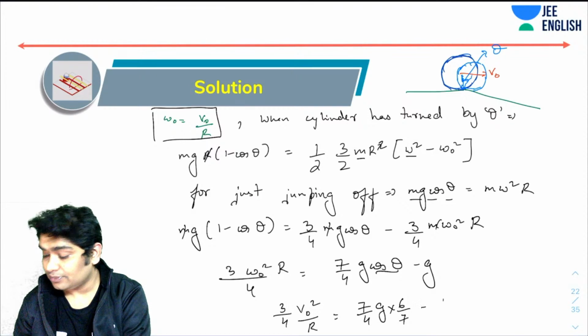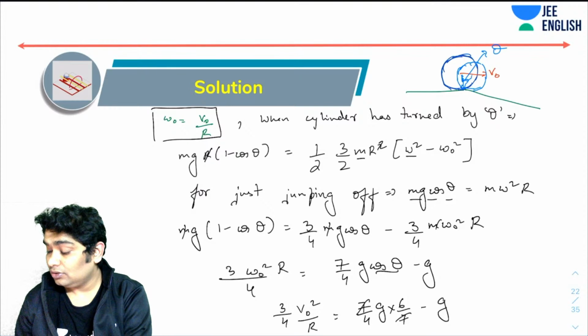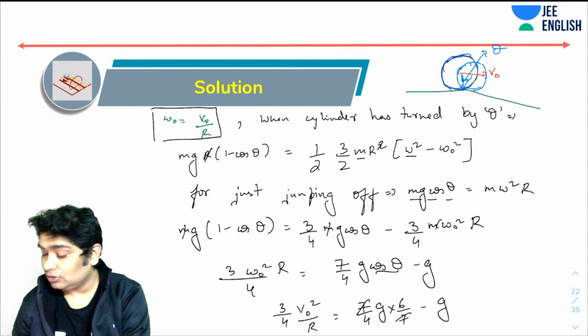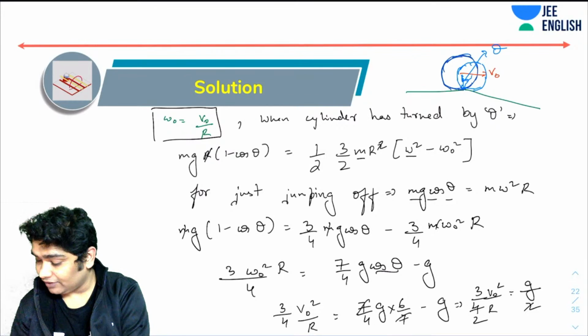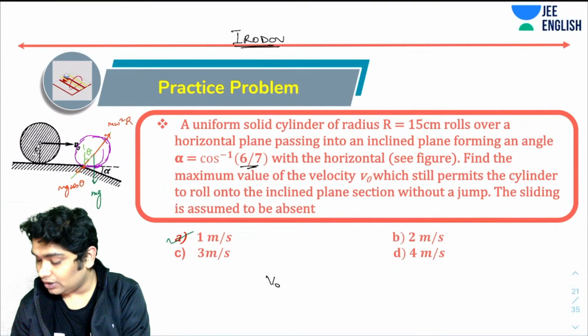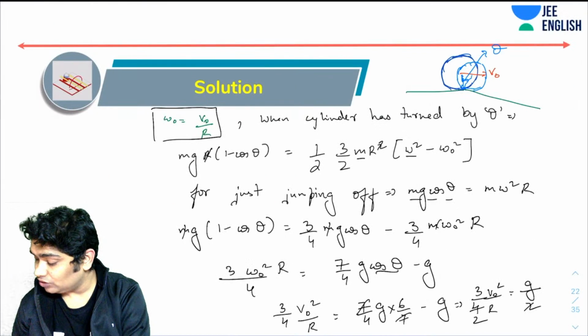minus, so you would have had 3 by 2 minus 1, so 1 by 2. So from here, I'm getting 3 by 4 V naught square over R equals g by 2. So what I'm getting as V naught square, let's write the final result here: V naught square equals 2Rg over 3.